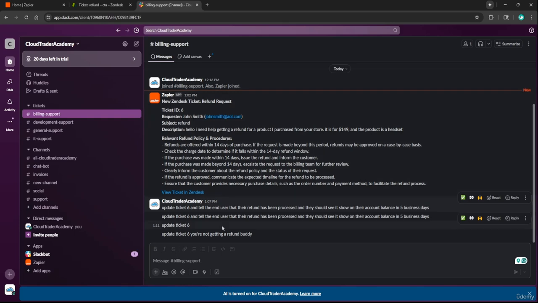So as a billing support employee, all I have to do is comment in this Slack channel and our AI agent will automatically reply to the user. Now you could go a step further and have your AI agent solve these tickets on its own.